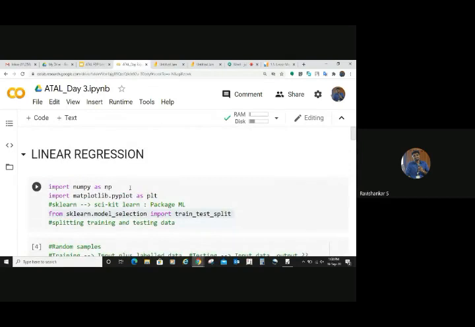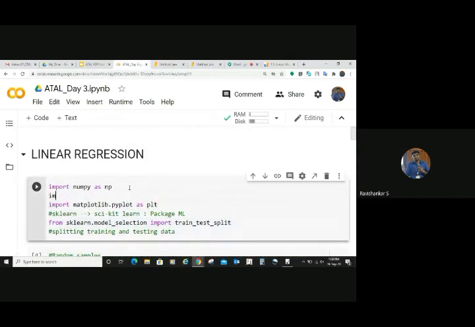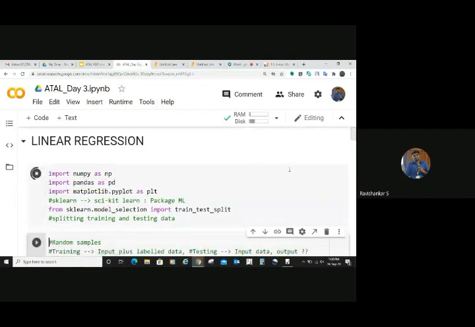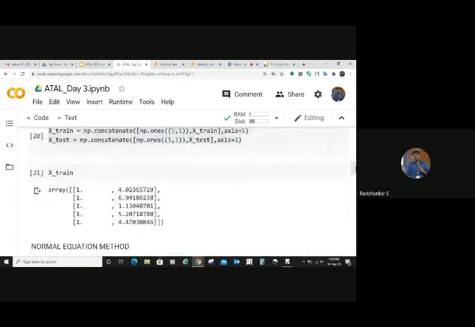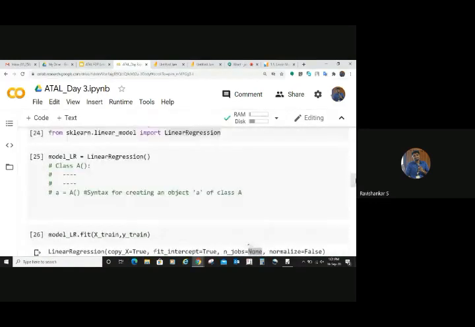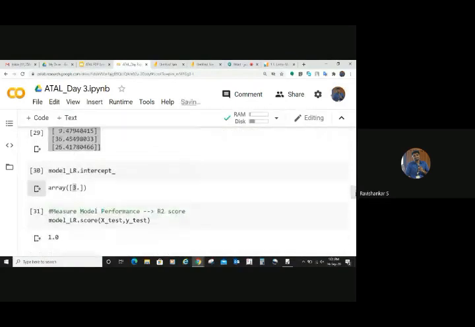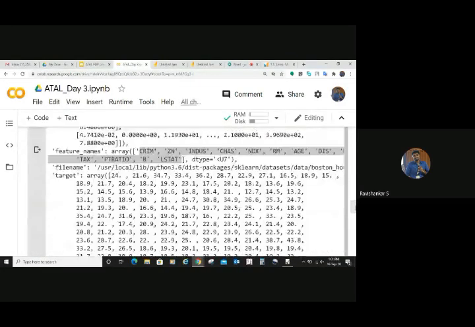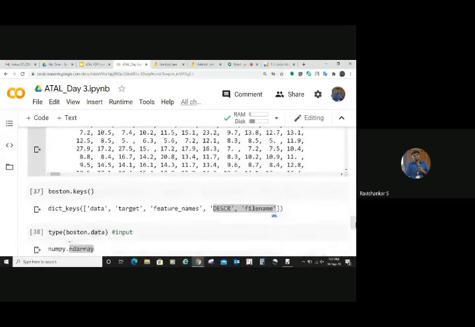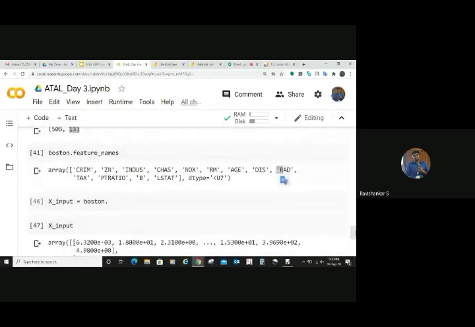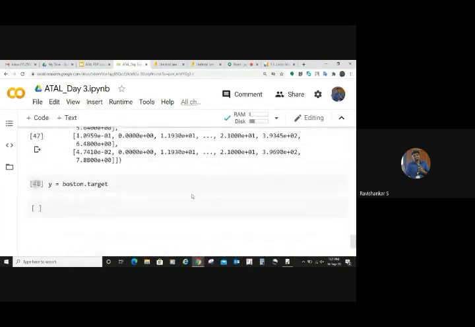Yeah, I haven't imported pandas. Let me import pandas at the top. Yeah, I think I have done that, right? Yes. Let me come down. Now I can use that pandas library, right?